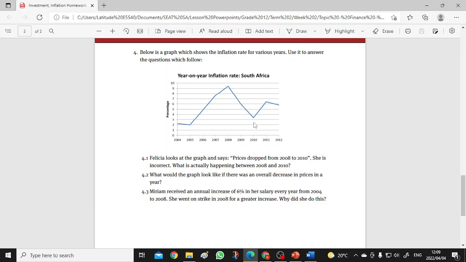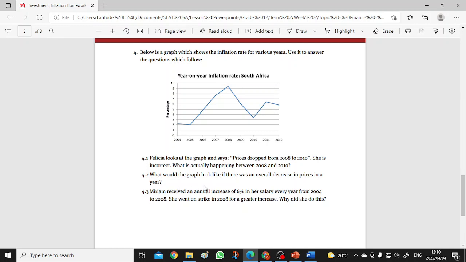The inflation rate dropped, not the prices. Maybe it dropped at a smaller rate than the year when it increased so much. Inflation increased terribly that year, with a steep increase, but there was no increase whatsoever after. The prices actually increased, but not as fast as before.